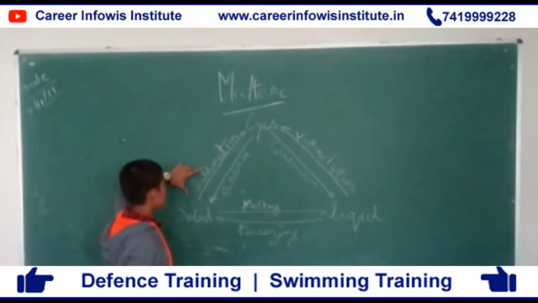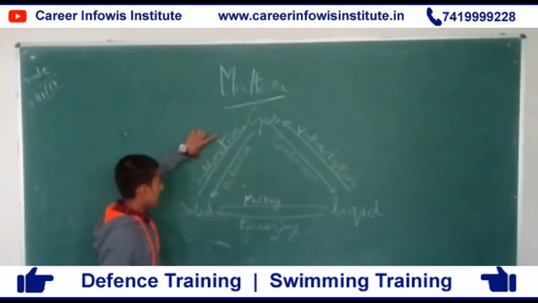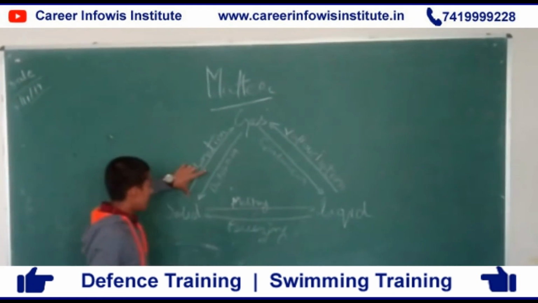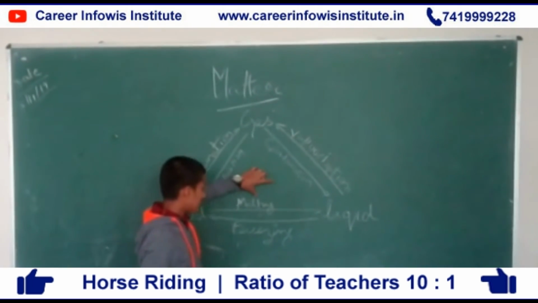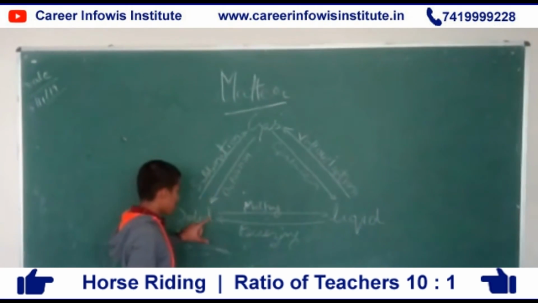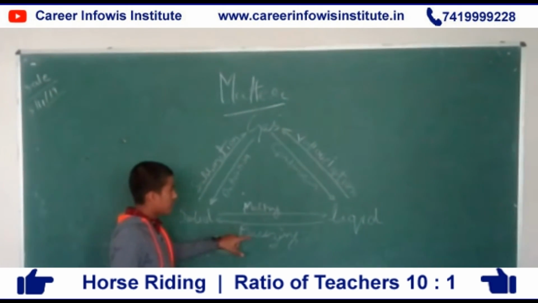When a solid changes state to gas, it is called sublimation, and when a gas changes state to solid, it is called deposition. And when a solid changes its state to liquid, it is called melting, and when a liquid changes its state to solid, it is called freezing.